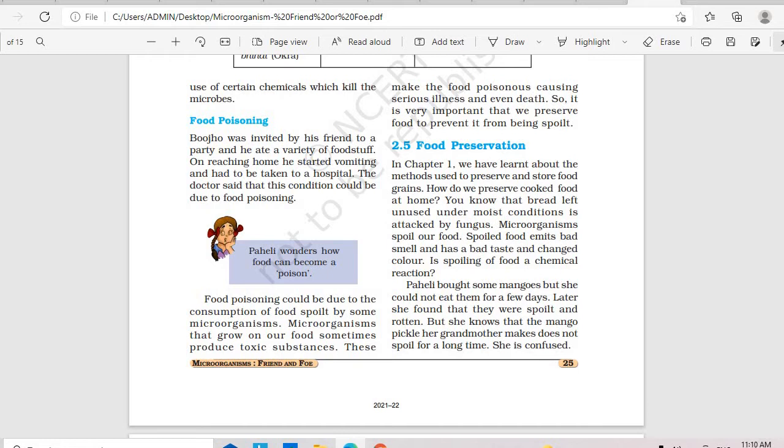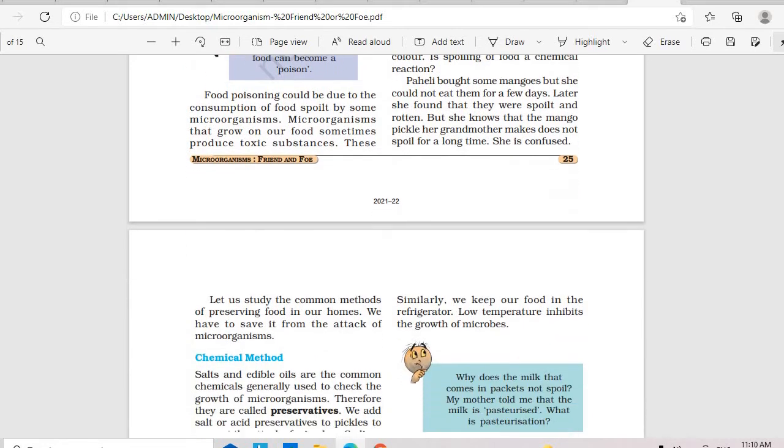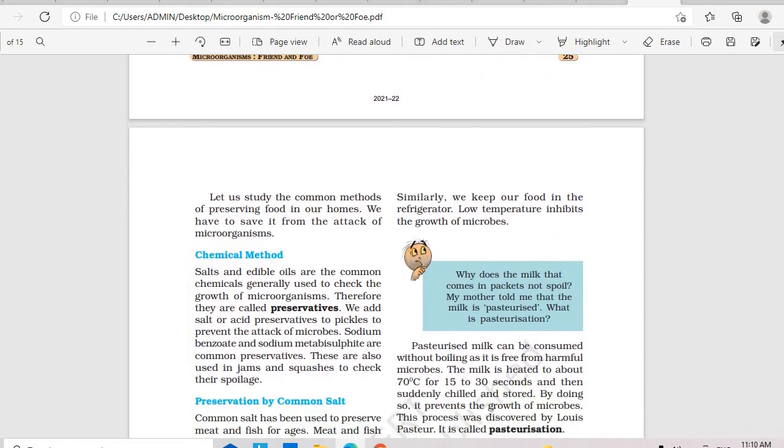It's because of the fungus. Similarly, you leave any food for one day, next day it smells rotten and it looks rotten, and it's not good, right? We should never eat such food. Yes, it can cause severe food poisoning. Yes, so certain food preservation methods are followed to make sure that food is not spoiled.